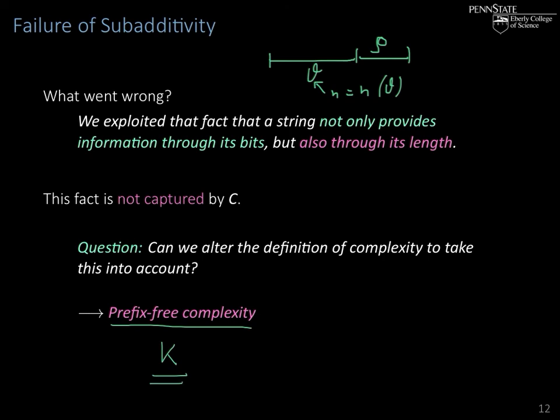We will look at this in the next lecture, and it will lead us back to the question we had: why did the naive argument fail for proving subadditivity? Namely, we could not distinguish where one input ends and the next one starts. And that's exactly what prefix-free complexity does. We will always be able to tell this: where does the input for a machine end?